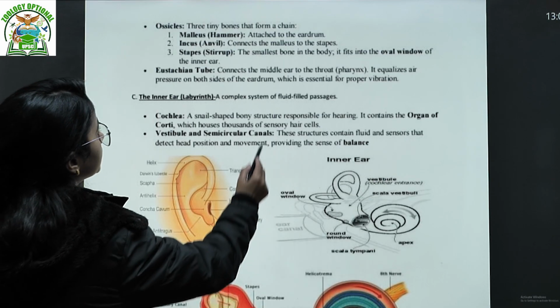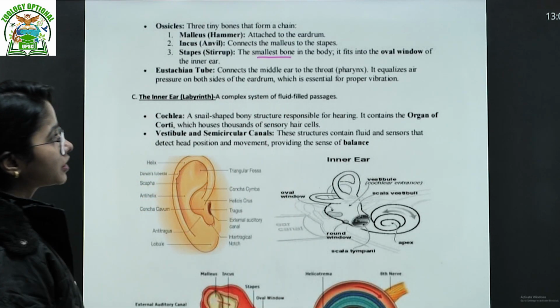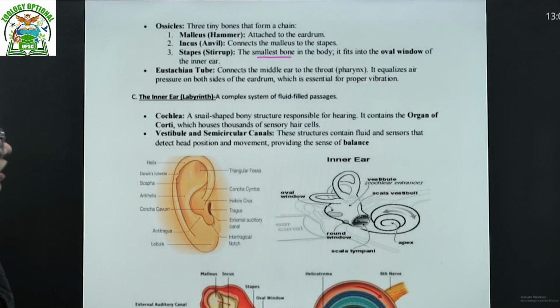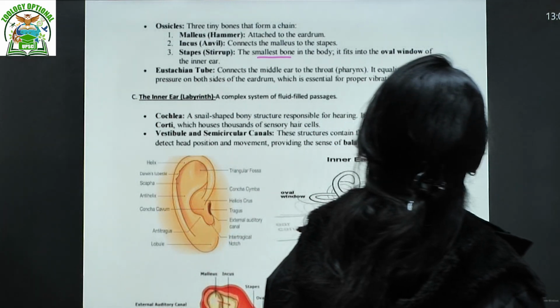So this is the smallest bone in the body. It fits into the oval window of the inner ear. Of course, I'll show this further. Then the eustachian tubes connect the middle ear to the throat, that is the pharynx.